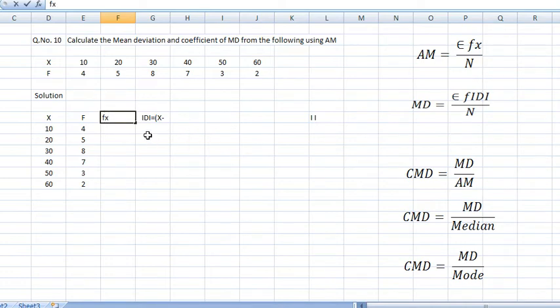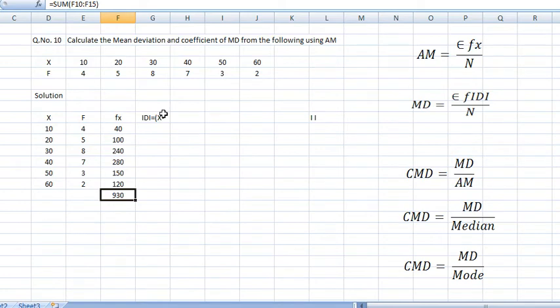For mean what you need? f into x. f into x means 10 into 4, like that. So 10 into 4 is 40. 20 into 5 is how much? 100. 30 into 8 means 240. 40 into 7 is how much? 280. 50 into 3 means 150. 60 into 2 is how much? 120. So this was the total. So fx is here, the total is like this.